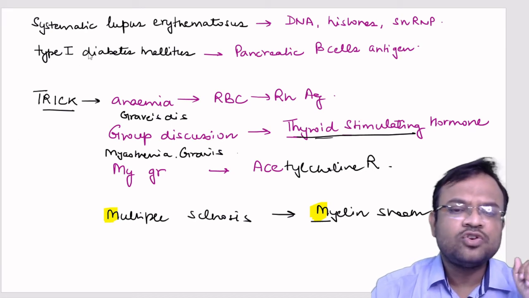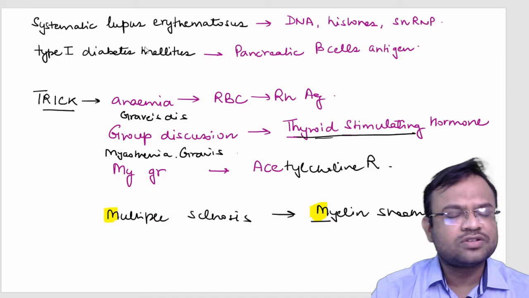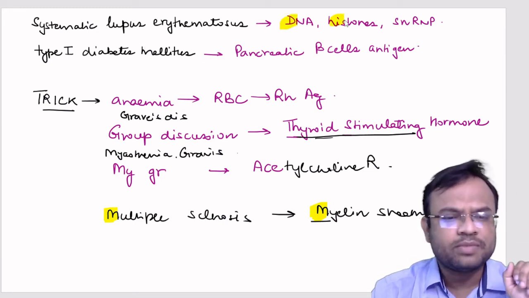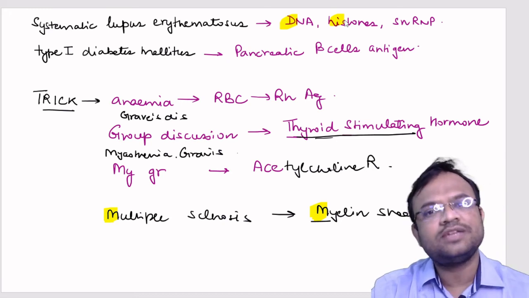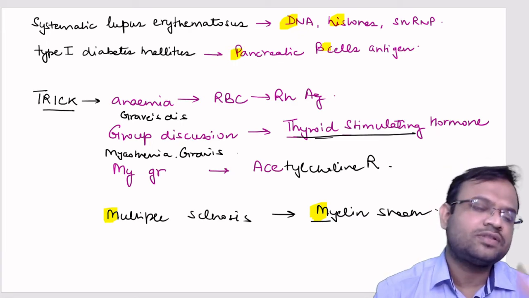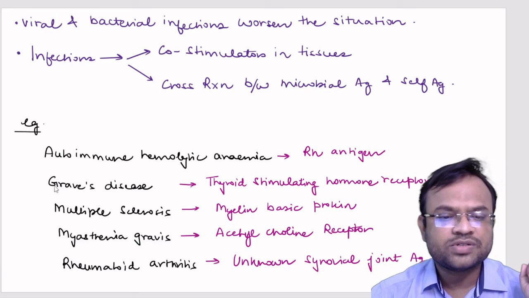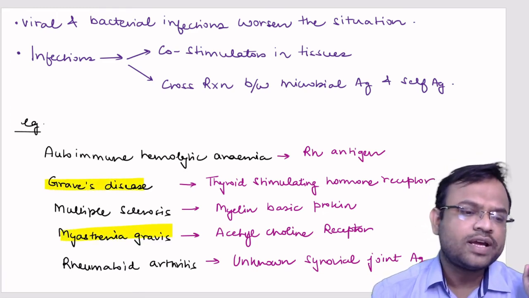Now systemic lupus erythematosus has a lot of basic antigens like DNA, histones, SNPs, you can easily remember that. Type 1 diabetes mellitus, also everyone knows that diabetes is related to the pancreas, so pancreatic beta cell antigen, this also can be remembered. What I found very difficult to remember was Graves' disease and myasthenia gravis. So how did I remember it?